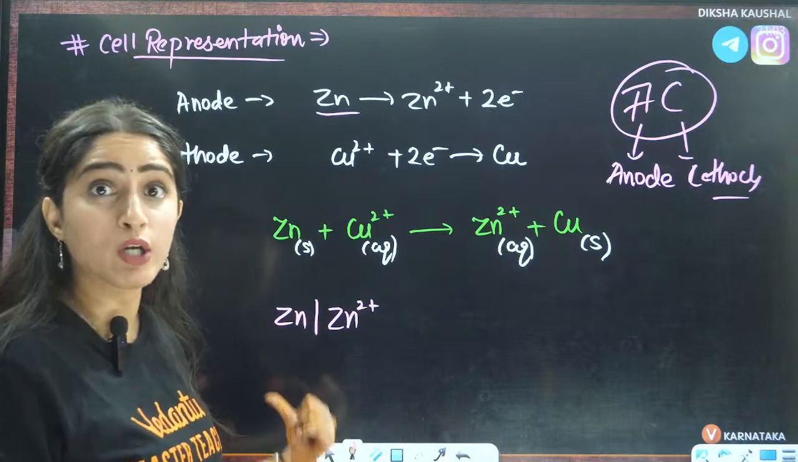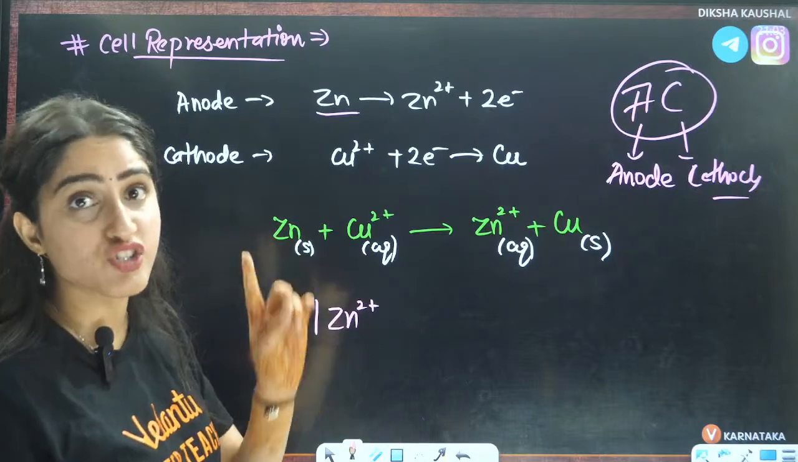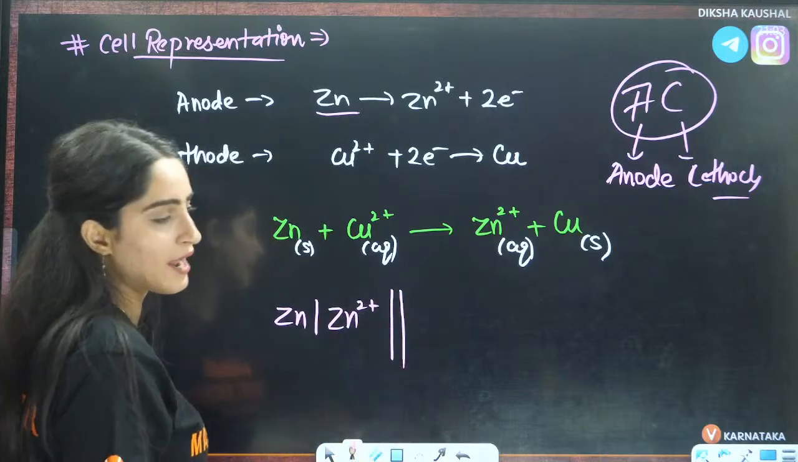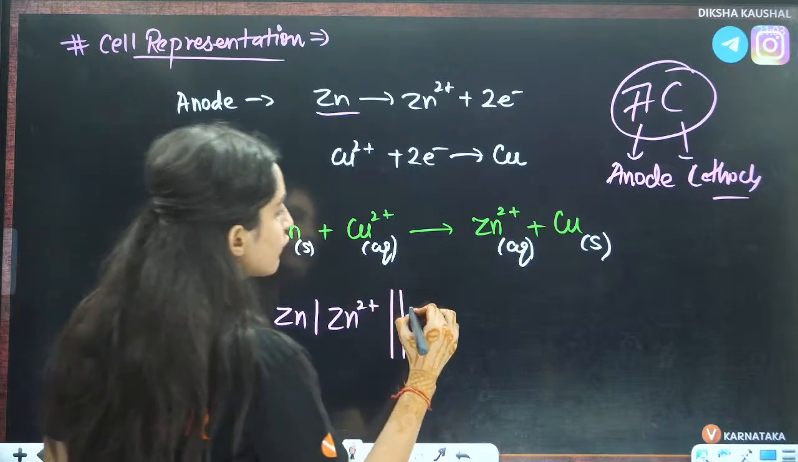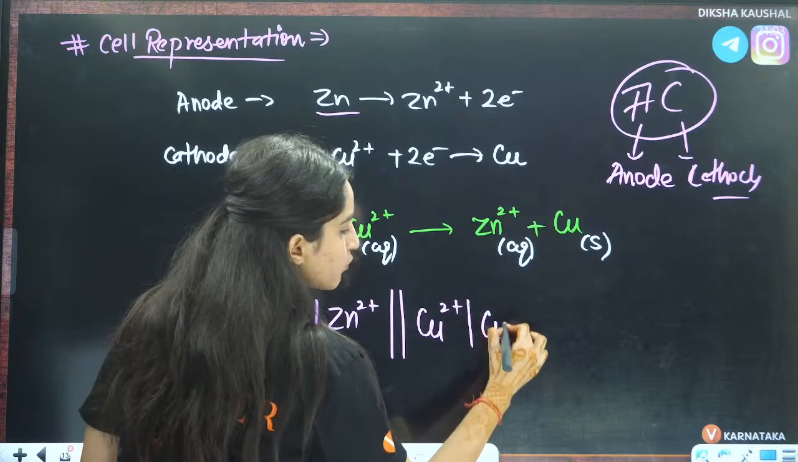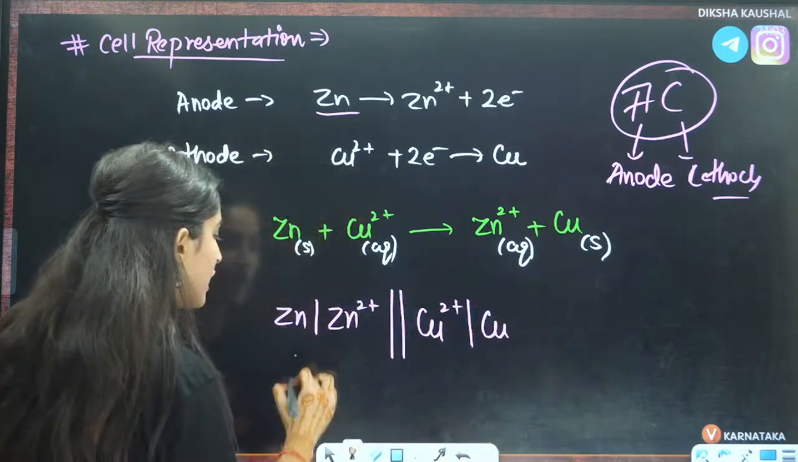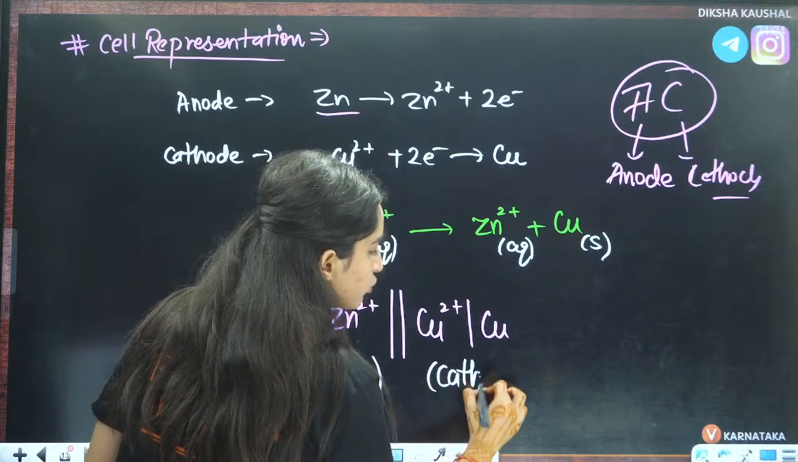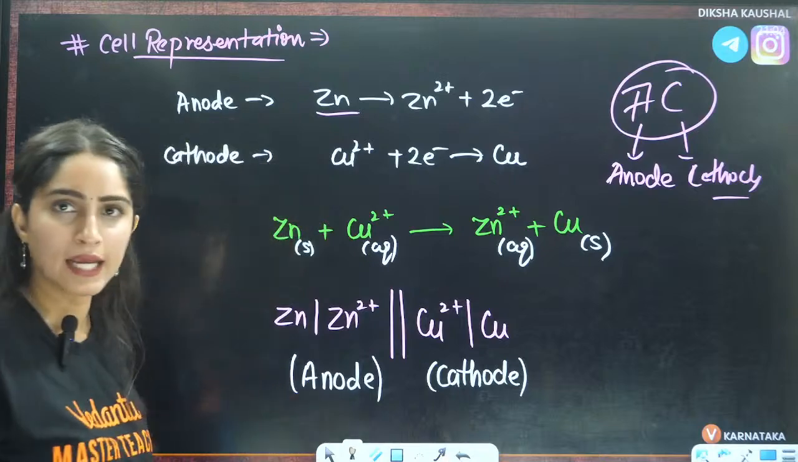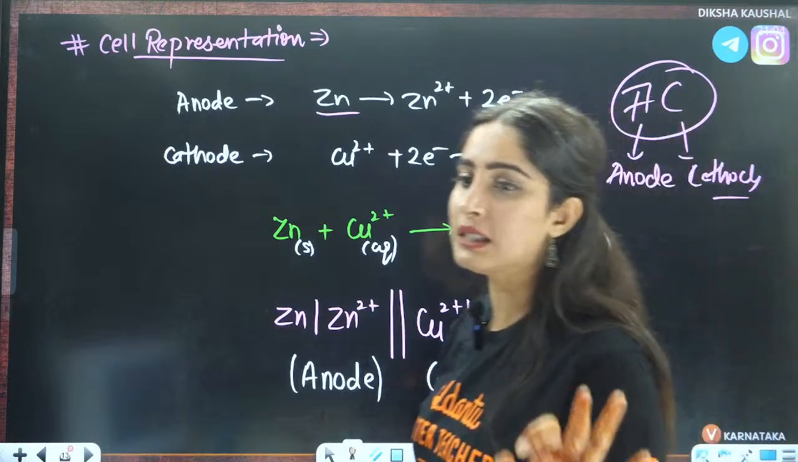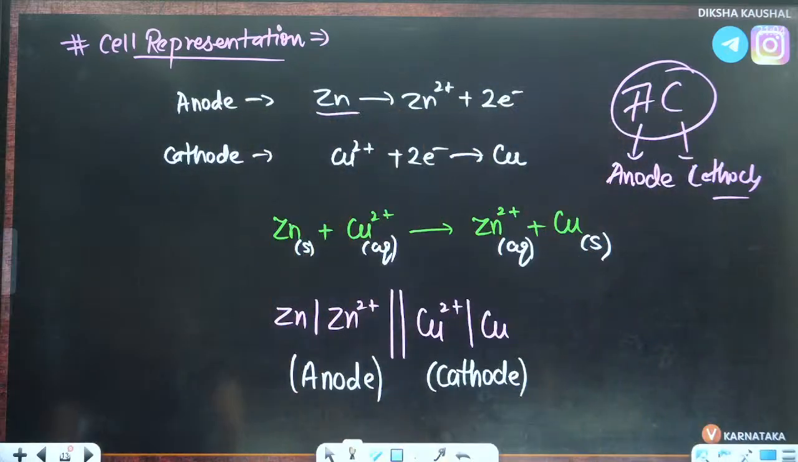Whenever we are talking about a conversion where the phase is changing, we will add one line here. And these two lines are for the salt bridge. Then we will have the copper 2 positive ions at the cathode side getting converted to Cu. So always you will have the anode on this side and the cathode on this side, right? Always the anode is on the left side only. Okay guys.